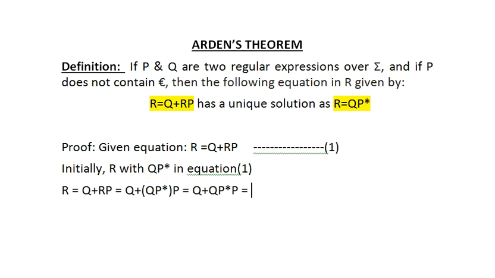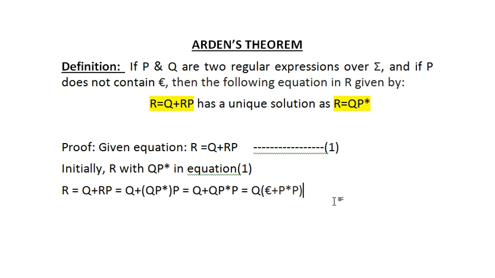If I take Q as common, then epsilon is always taken as 1, so I can take epsilon, plus P*P. This Q epsilon will work as the empty string, as a 1.